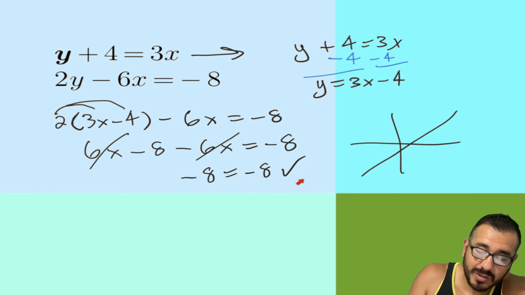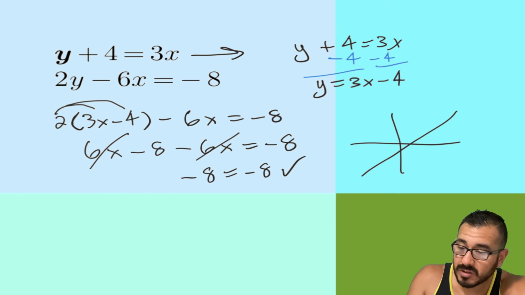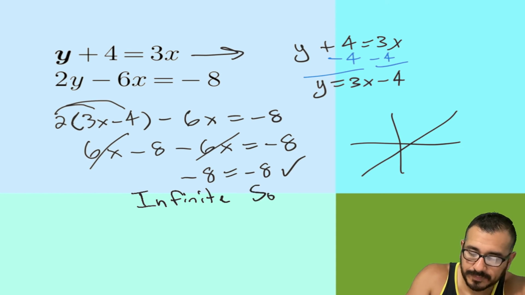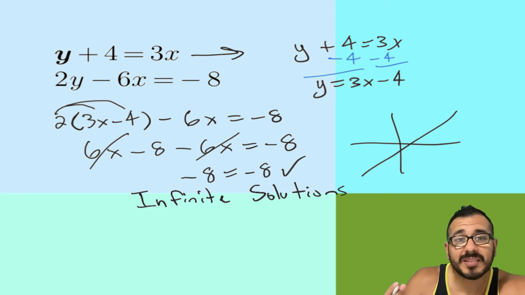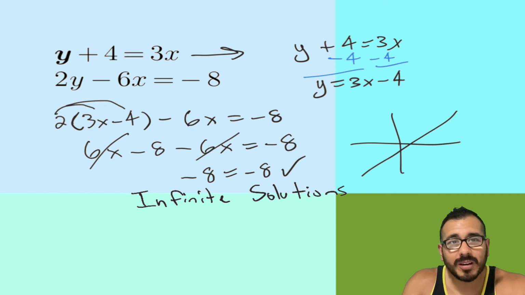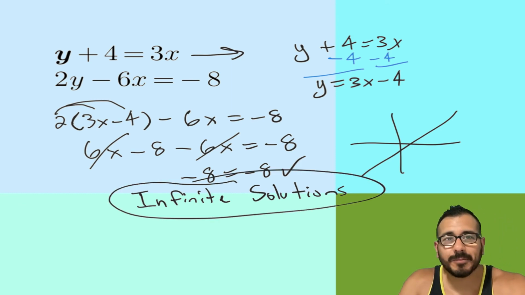So your final solution is you're gonna tell your audience that you have an infinite amount of solutions. And that's how we're gonna write our answer right there. Infinite solutions, because there's too many for us to list. And depending on what textbook you're using or your instructor, they're gonna tell you exactly how they want you to write that, but many are gonna be okay with you writing that. All right, let's take a look at one more special case.